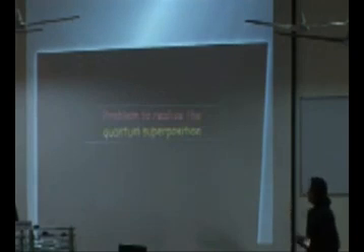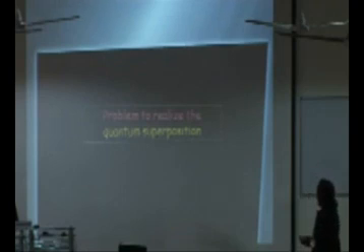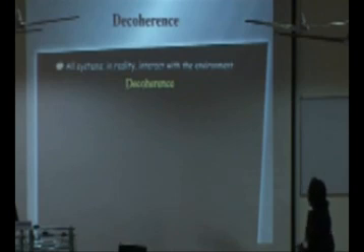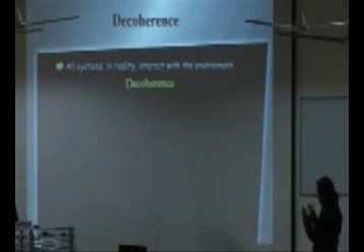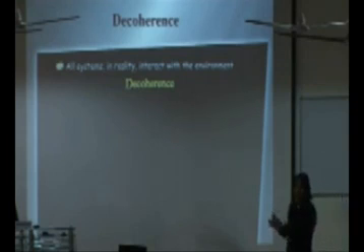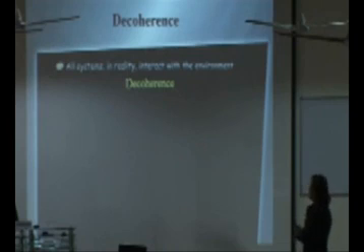Okay, so what's the problem realizing this quantum system or this quantum superposition? Here comes the idea of decoherence. This is a phenomena. Any quantum system is always interacting with the rest of the world. That is called the environment. So all systems in reality interact with the environment. It's called decoherence, and that is the main obstacle to deal with the quantum system experimentally, and it's the main obstacle to do the quantum information processing.